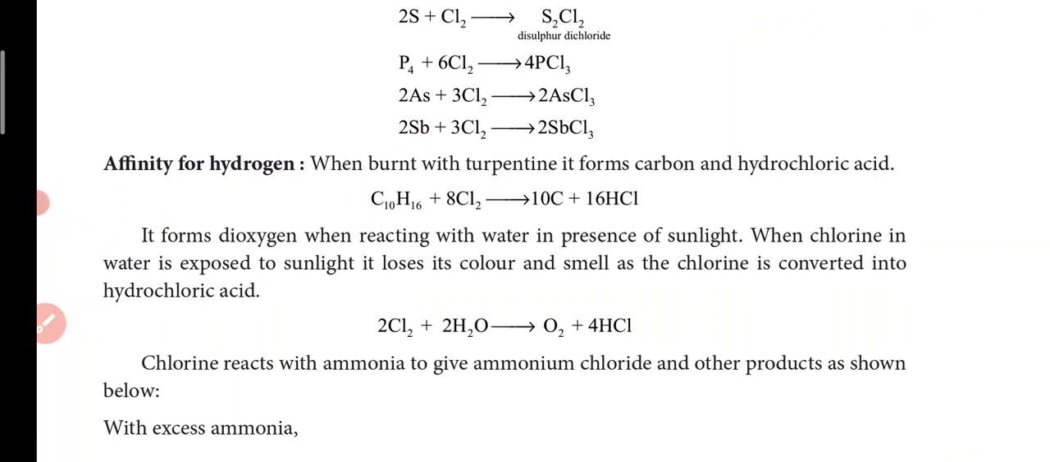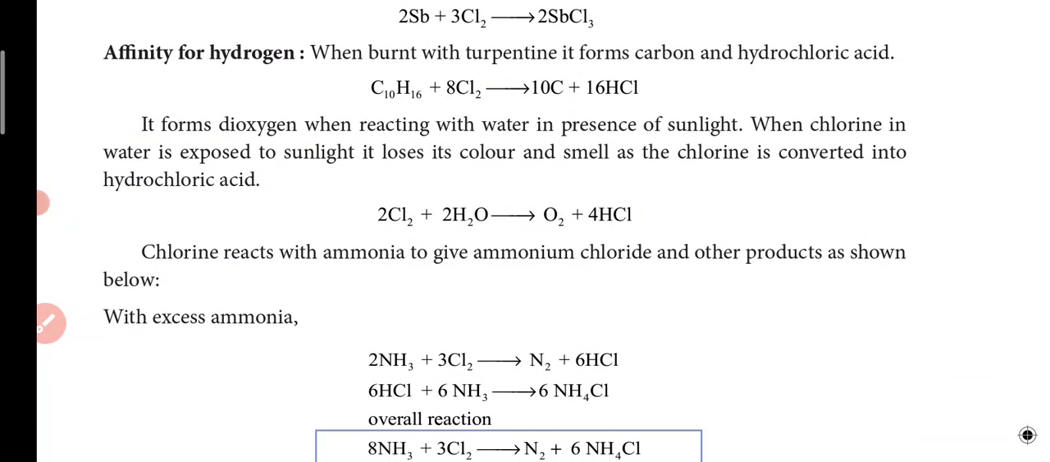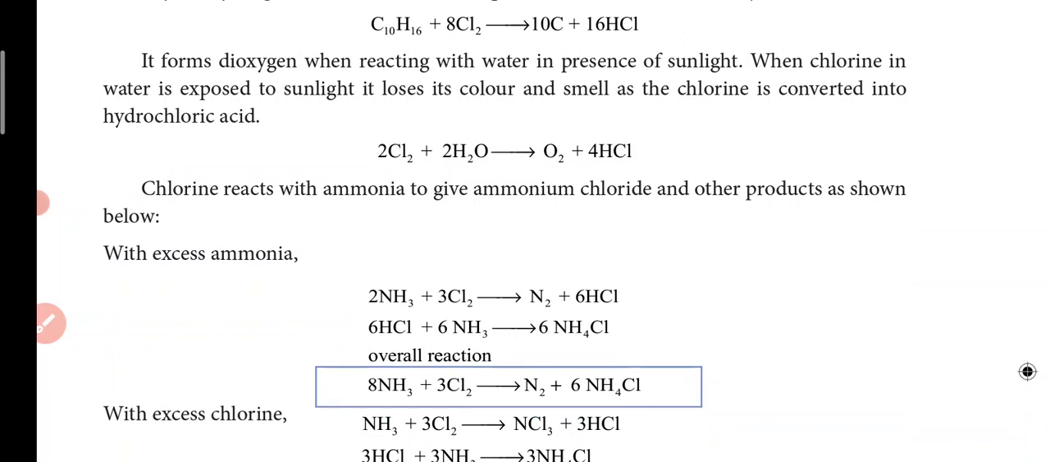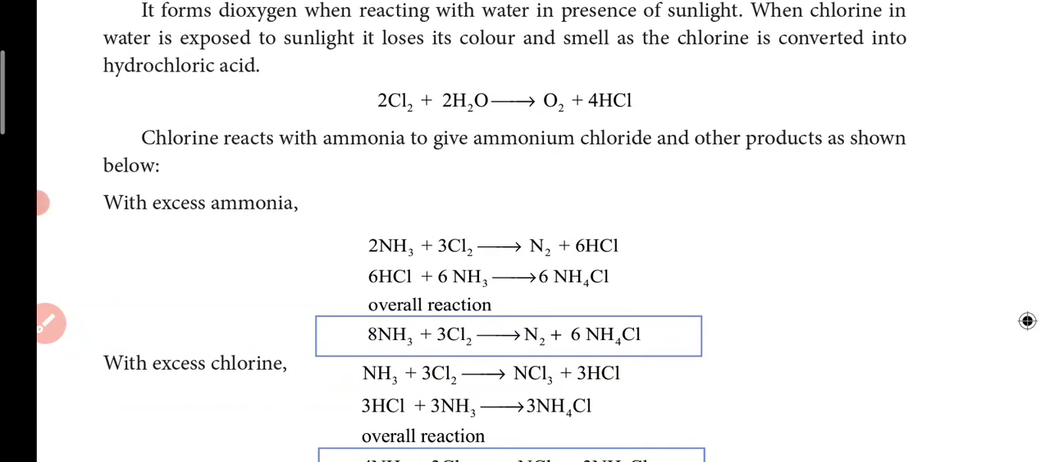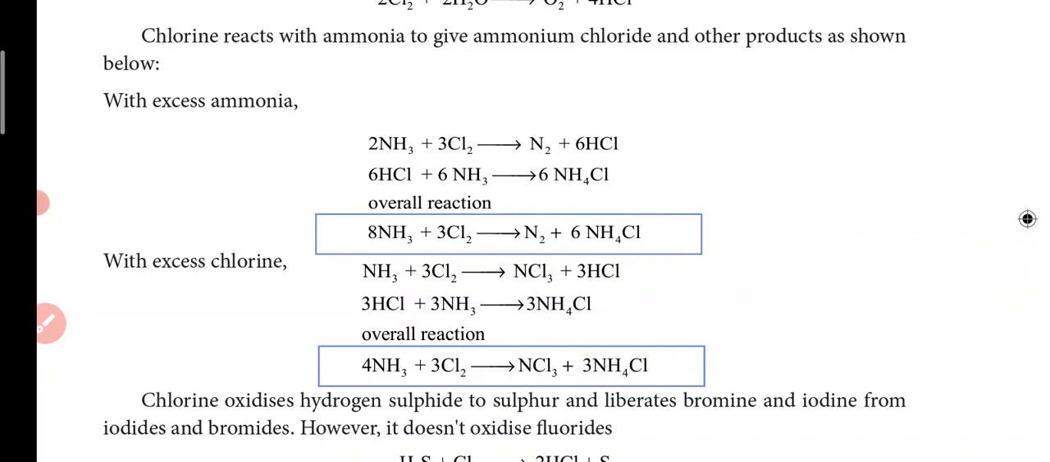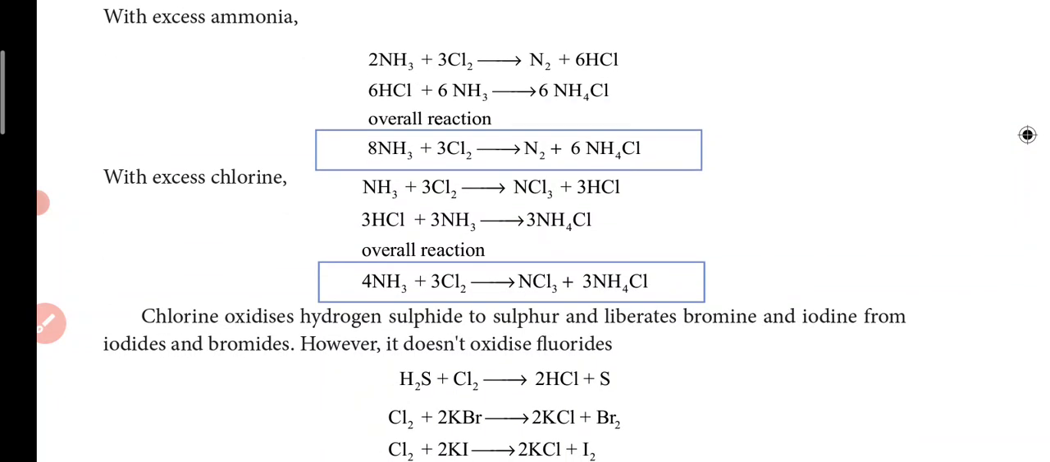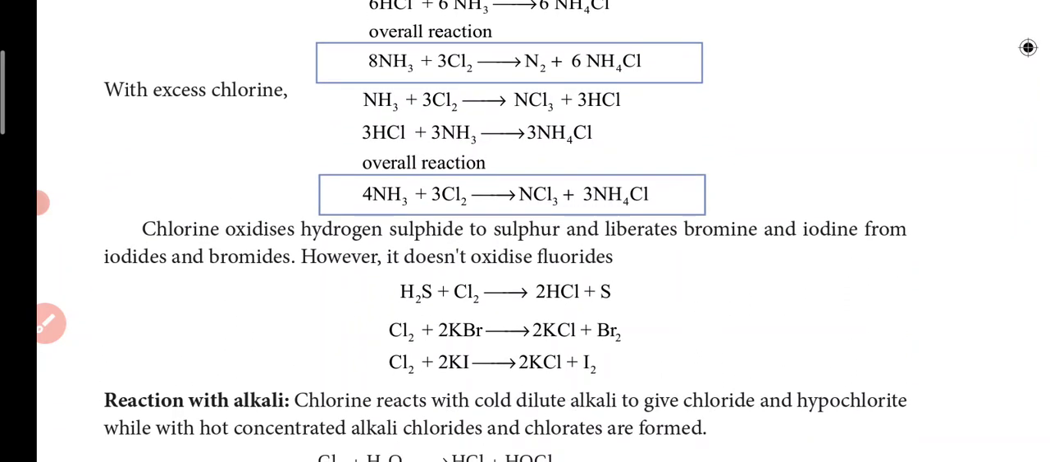When hydrocarbons react with chlorine, it forms hydrochloric acid, and it forms dioxygen when reacting with water in the presence of sunlight. When chlorine water is exposed to sunlight, it loses its color and smell, and is converted into hydrochloric acid. Chlorine reacts with ammonia to give ammonium chloride and other products. When it reacts with ammonia, you will get nitrogen gas liberated. With excess of chlorine you will get ammonium chloride.